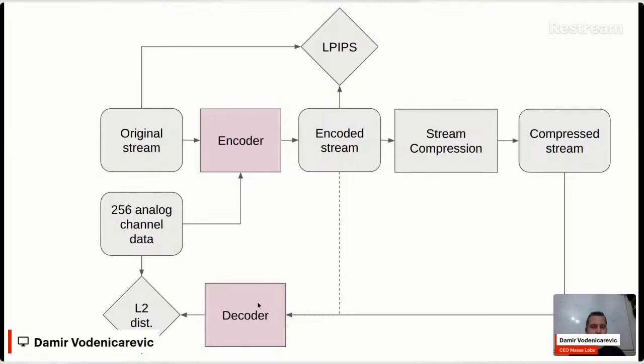Then it enters the decoder. The decoder also needs to run on the phone, be lightweight, run in real time, and it's going to output the analog data channel as the output. Then we minimize the difference between the original encoded analog data channel and what we obtained from the decoder.